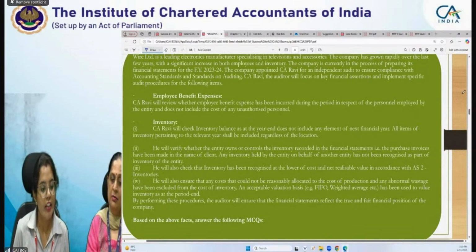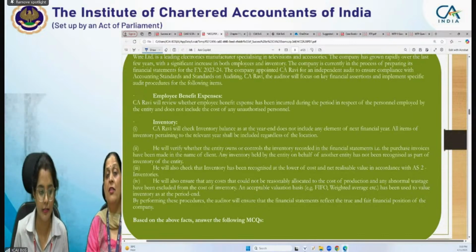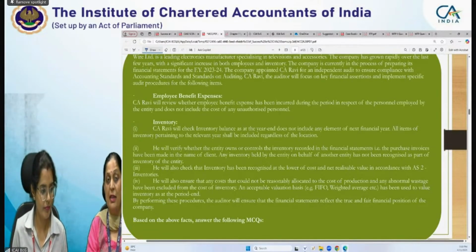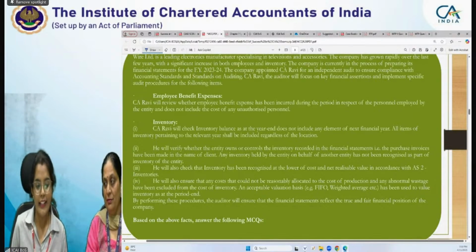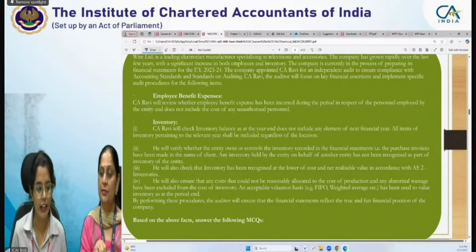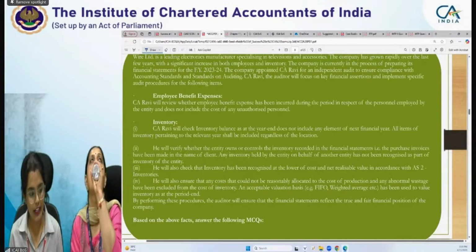Second, he will verify that the entity owns or controls the inventory recorded in the financial statements, that is, purchase invoices have been made in the name of the client. We are revising the topic which has maximum weightage. It's 12 to 20%. Any inventory held by the entity on behalf of another entity has been recognized as a part of inventory of the entity.